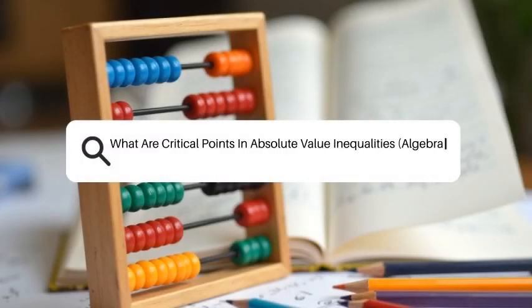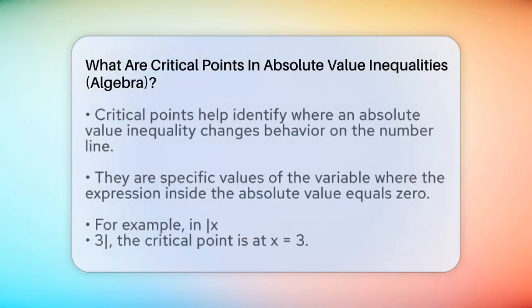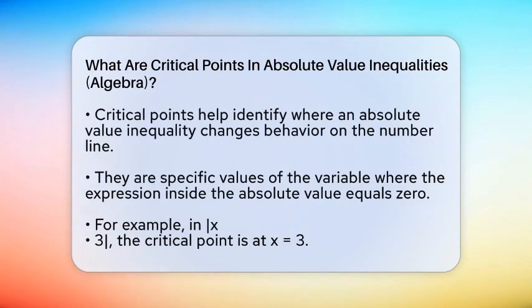What are critical points in absolute value inequalities in algebra? Imagine trying to find where a certain condition is true on a number line. Critical points are the key spots that help us understand how the inequality behaves. They are special values of the variable where the expression inside the absolute value changes its nature. Think of them as the turning points or boundaries that split the number line into sections.